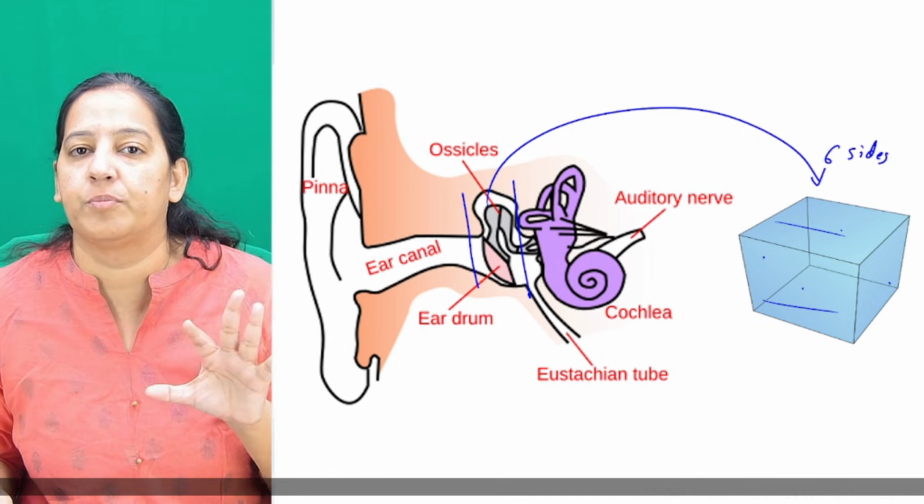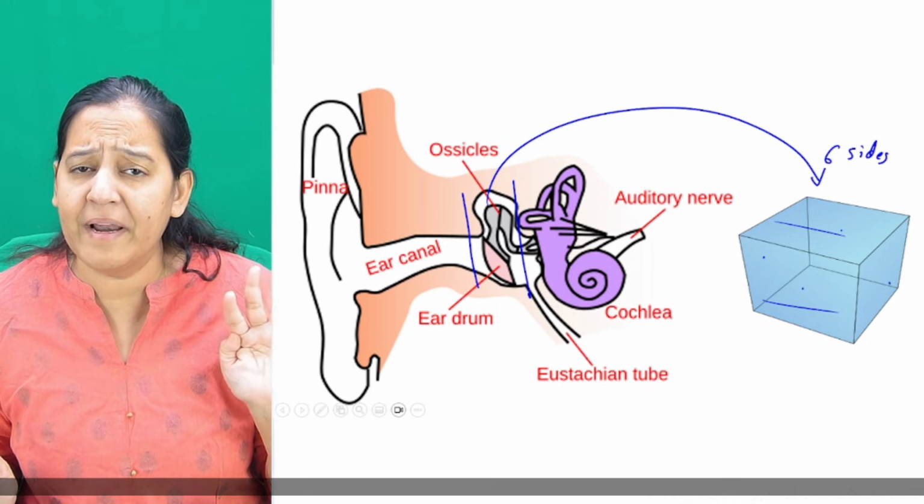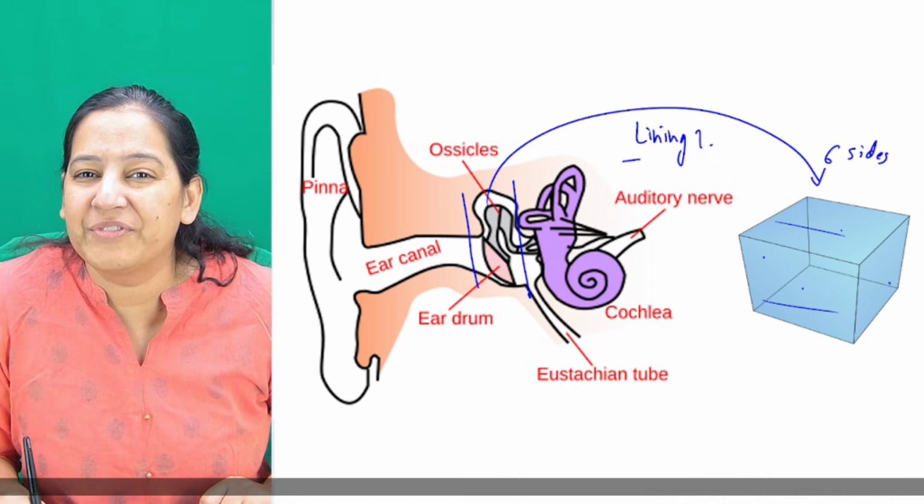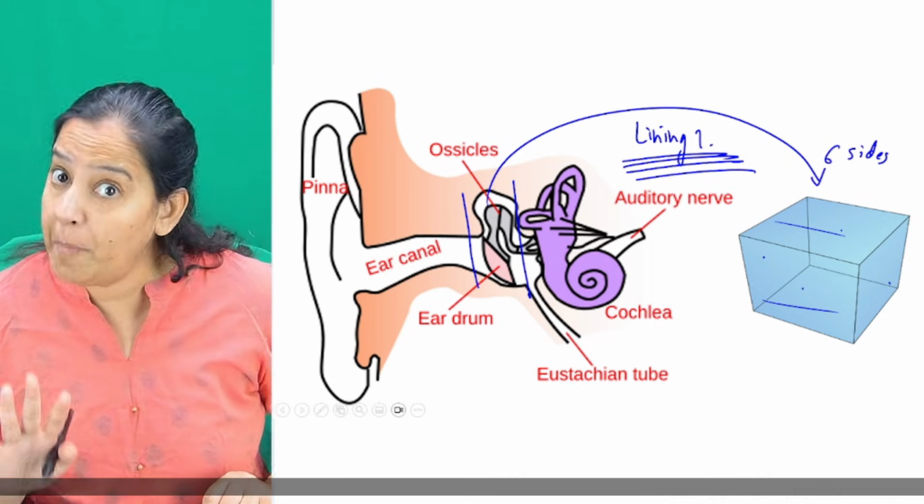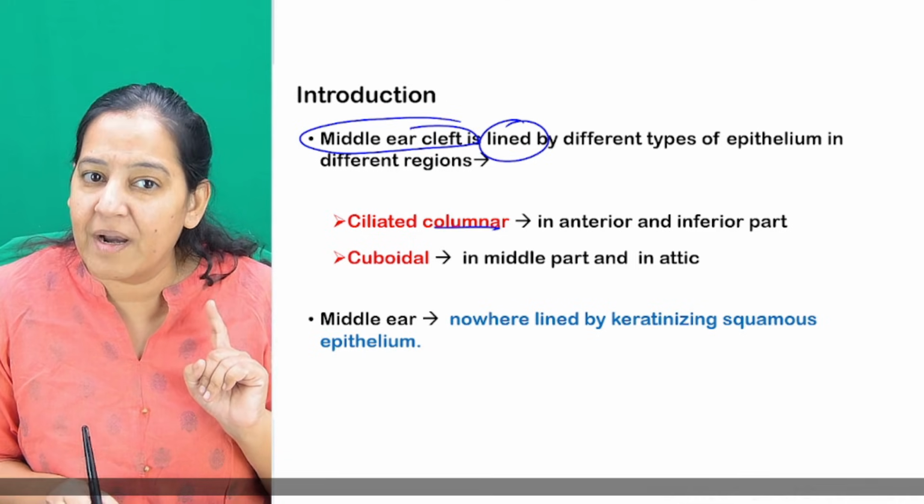What is the lining of this tube? Is it squamous? Is it cuboidal? Is it columnar? What is the lining? My question to you, what is the lining of the middle ear cleft? You know middle ear. What is the lining? So the answer is, the lining is columnar and cuboidal.